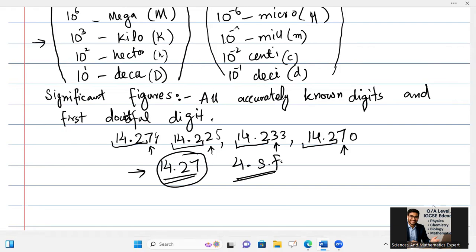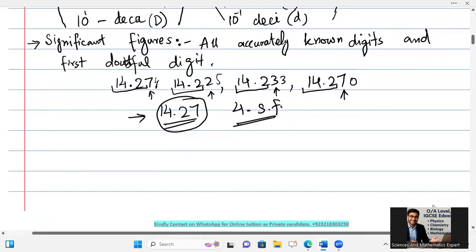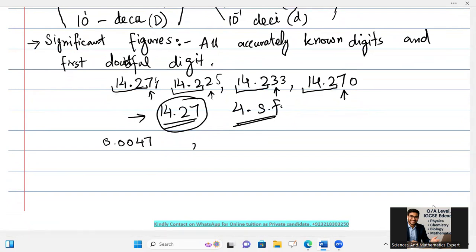So all accurately known digits and the first doubtful digit count as significant figures. And if we are talking about which digits can be significant and which can't, for example, it is written 0.0047. On the other hand, it is written 0.000407. It is written 0.00470.